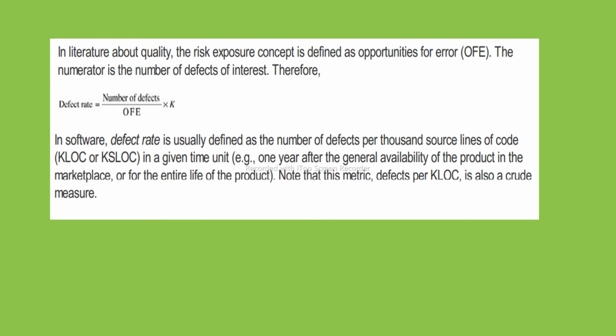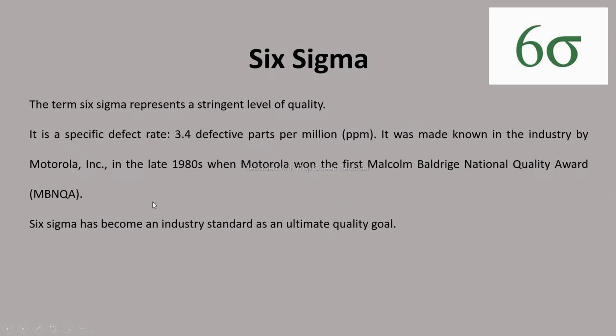So in this way we are finding one important parameter in the measurement, that is the defect rate. How are we getting this defect rate? To get the exact defect rate, we take the number of defects divided by the number of opportunities for error, and multiply with some K factor, that is a constant factor. We get the defect rate.